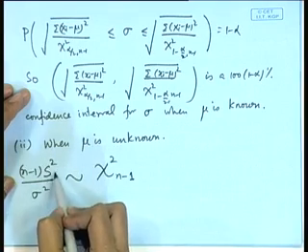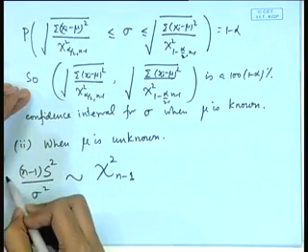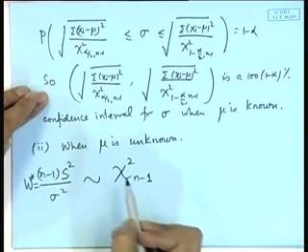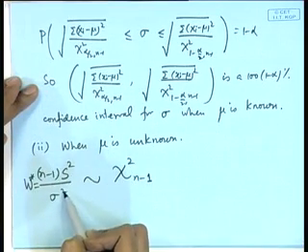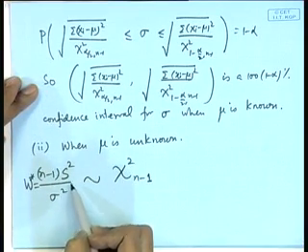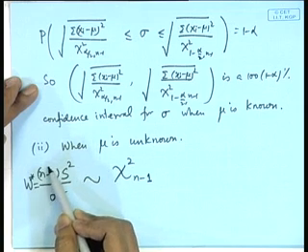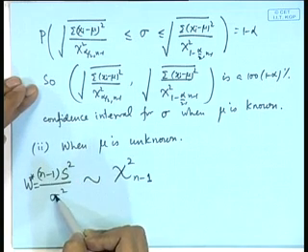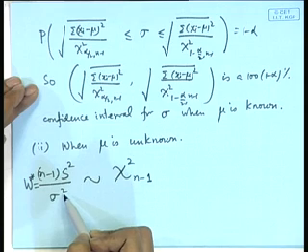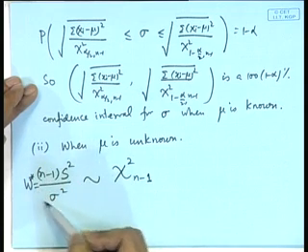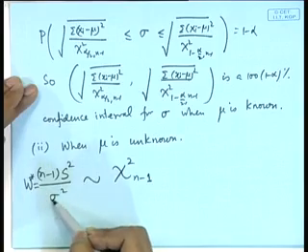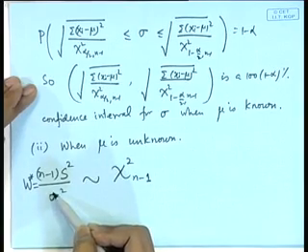So, you can observe here that this is a perfect quantity to be used as a pivot quantity. Let me call it W star, (n minus 1) S square by sigma square. Here the numerator involves the observations and the denominator involves the parameter for which we want the confidence interval, and the distribution of this quantity is free from the parameters. Therefore, this W star can be used as a pivot quantity.